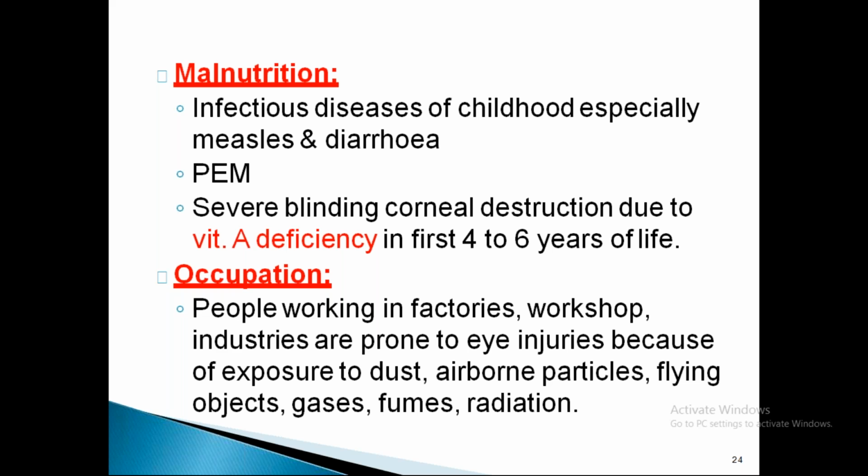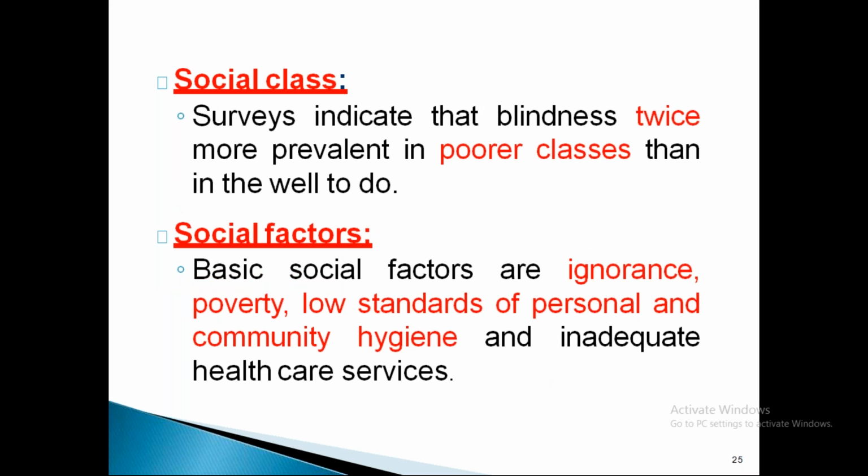So occupational hazards: people who are working in factories, workshops, and industries are more prone to eye injuries. They are also more exposed to dust, flying objects, gases, fumes, radiation, and chemical burns. All these things may happen in these people. Social class: surveys indicate that blindness is twice as prevalent in poor classes than in well-to-do families. Social factors such as ignorance, poverty, low standards of personal and community hygiene, lack of affordability, and lack of awareness are the social factors.